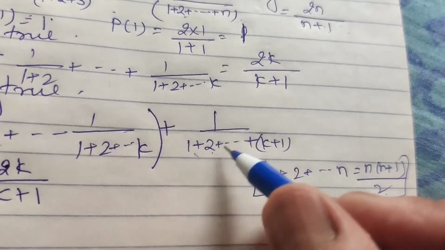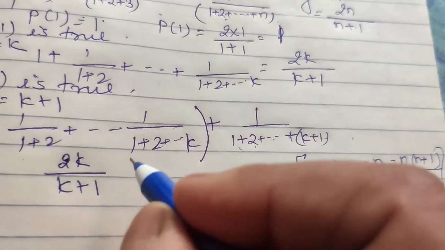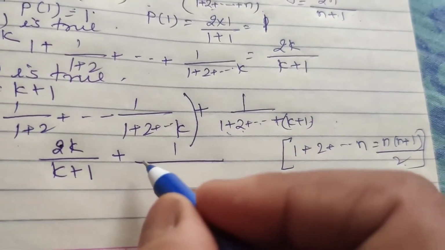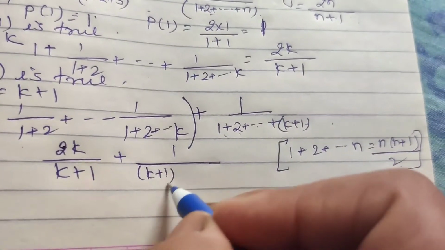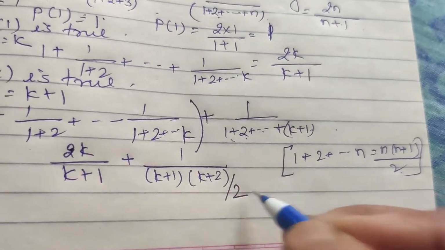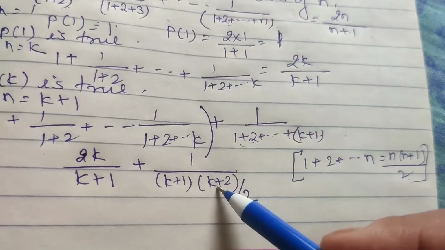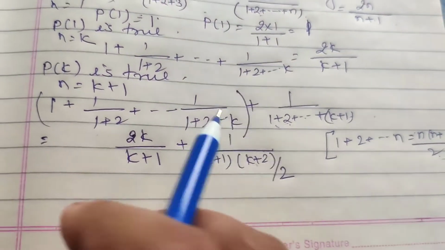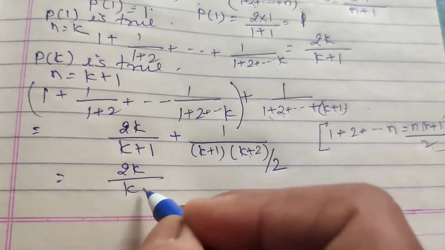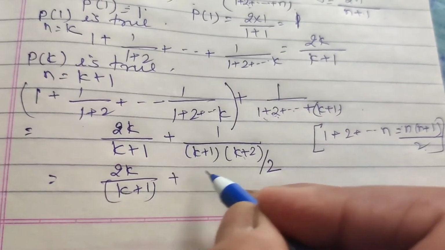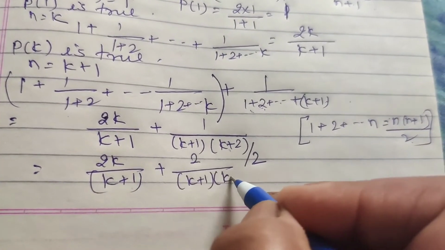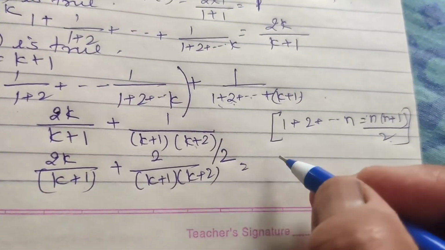So 1 plus 2 plus up to k plus 1, these are the natural numbers. So the sum we can write 1 upon n, meaning k plus 1, into n plus 1, k plus 2, by 2. This is the sum of this series. Okay, now solve. Now simplify this one, k plus 1 here, and now 2 upon k plus 1 plus 2 upon k plus 2. Take 1 upon k plus 1 common.